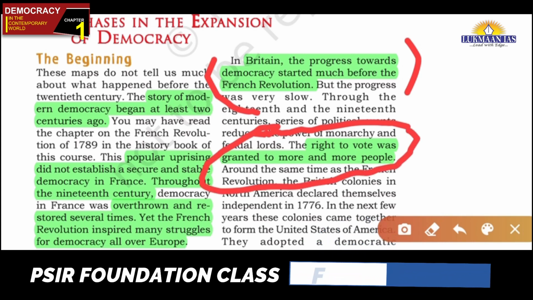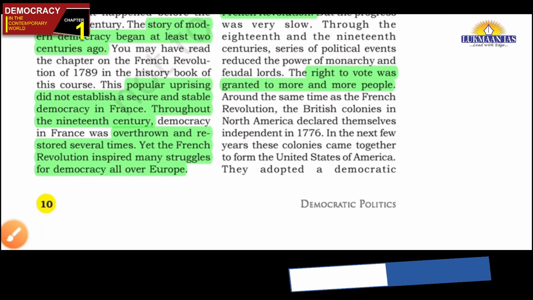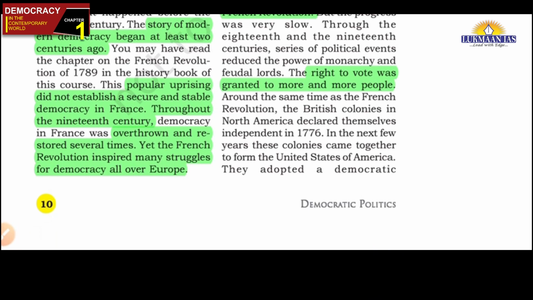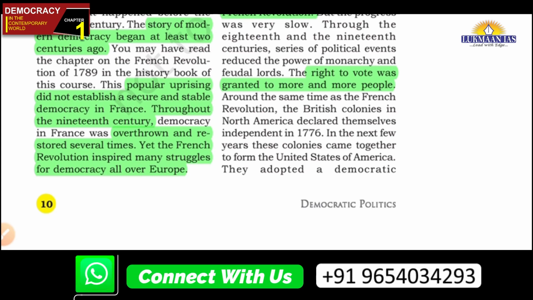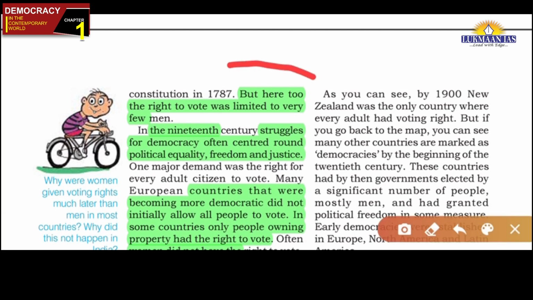For example, women were not allowed to vote in the US until the 1920s. The blacks were not allowed to vote. Similarly, only those few people who owned property could vote, meaning that even if some sort of democracy was there some 200 years ago, universal adult franchise like things was not there. That is, political equality was not there, friends. Okay, political equality was not there. I will tell you what political equality means. See, the right to vote was limited to very few men. In the beginning phase of democracy, the right to vote was limited.